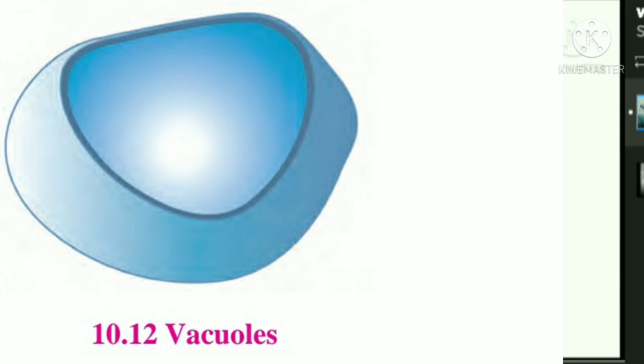Vacuoles. It is a bag-like or sac-like structure. This bag is a strong bag. There is no typical shape or size of this bag, and its structure changes according to the need of the cell. It is bounded by a single membrane. Function: maintain the osmotic pressure of the cell.